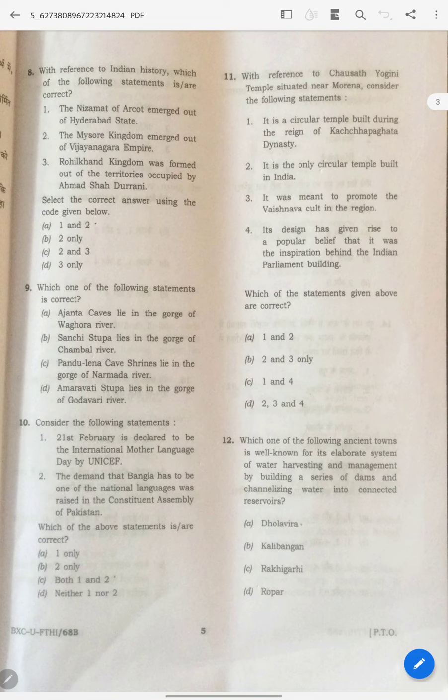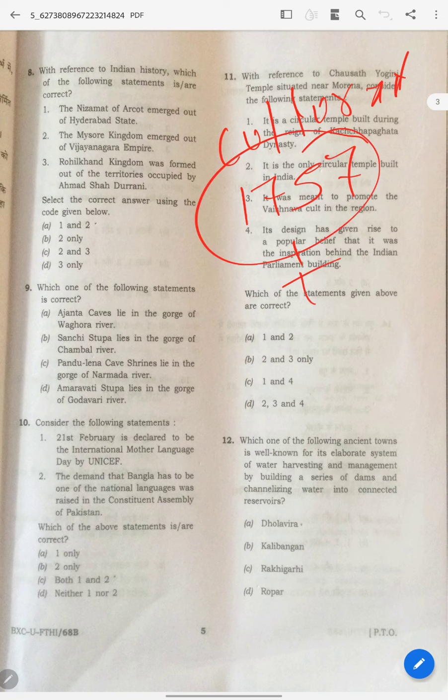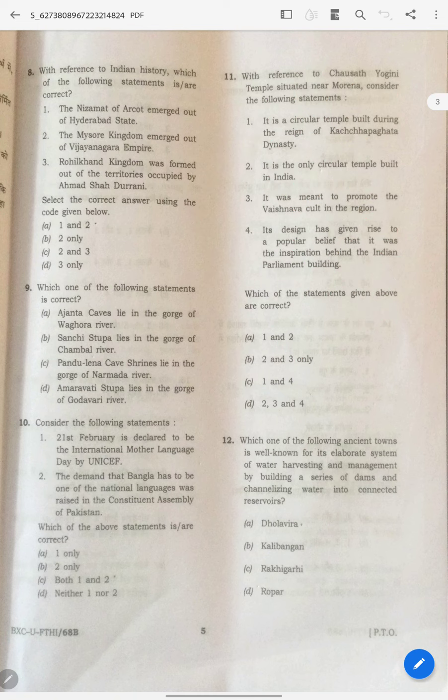And coming to this very interesting question. During my preparation, the culture and arts, and 1757 onwards, the Bengal fights, Carnatic fighting, and all these things, I felt were very boring chapters. But how I cracked this question: Nizam of Arcot.